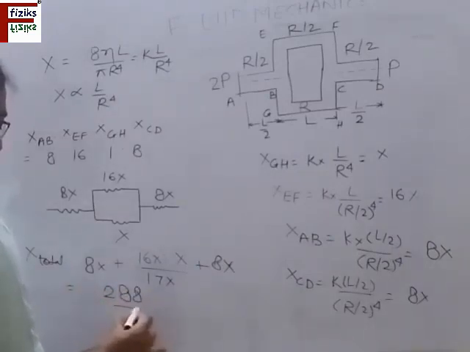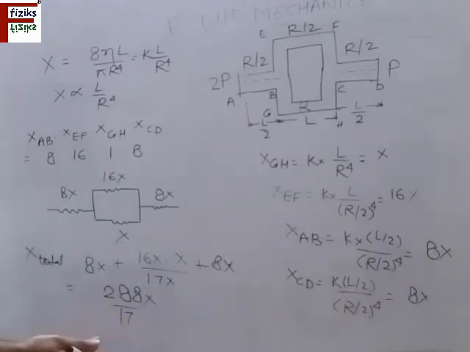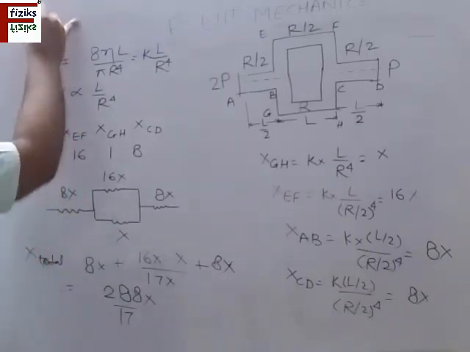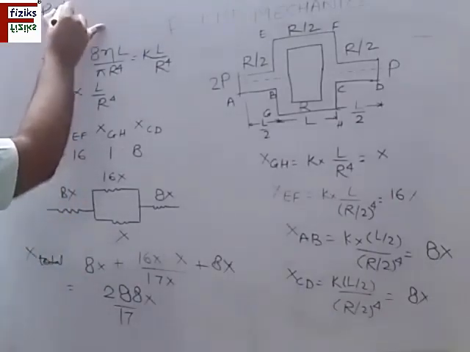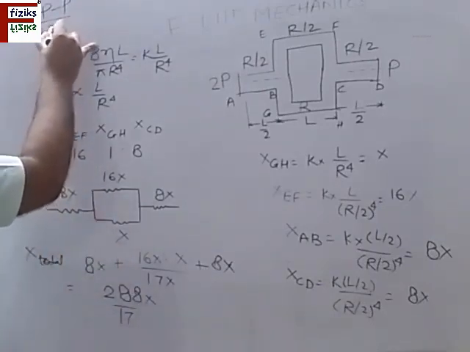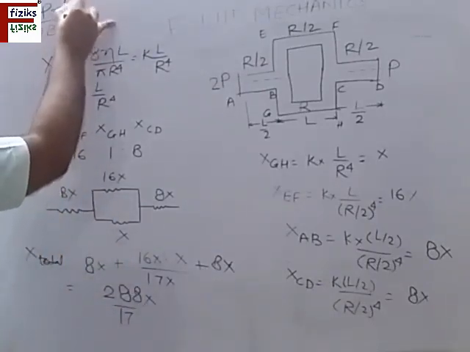288 by 17X. Now if you want to calculate the total flow through this, the flow is given by Q equal to delta P, 2P minus P, divided by total resistance, 288 by 17.